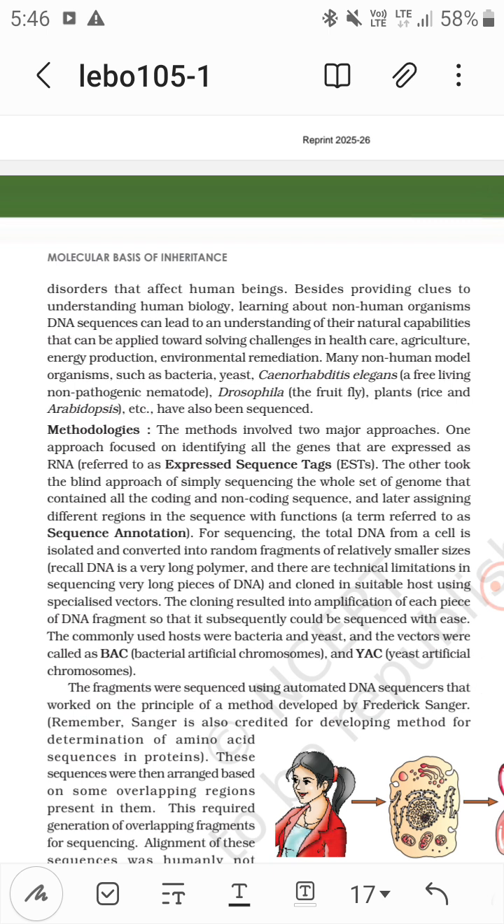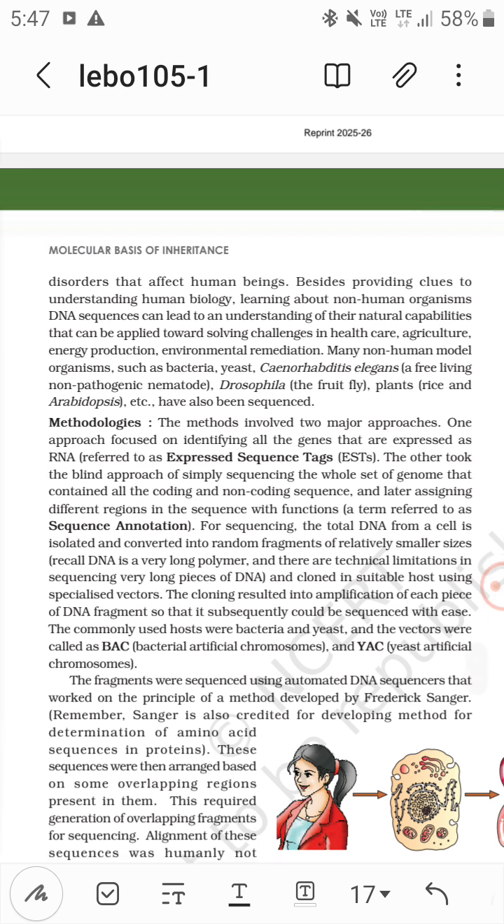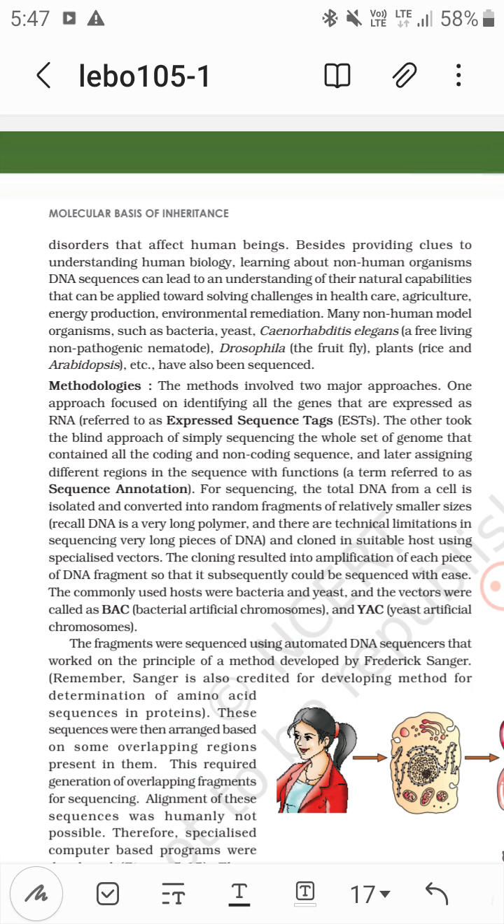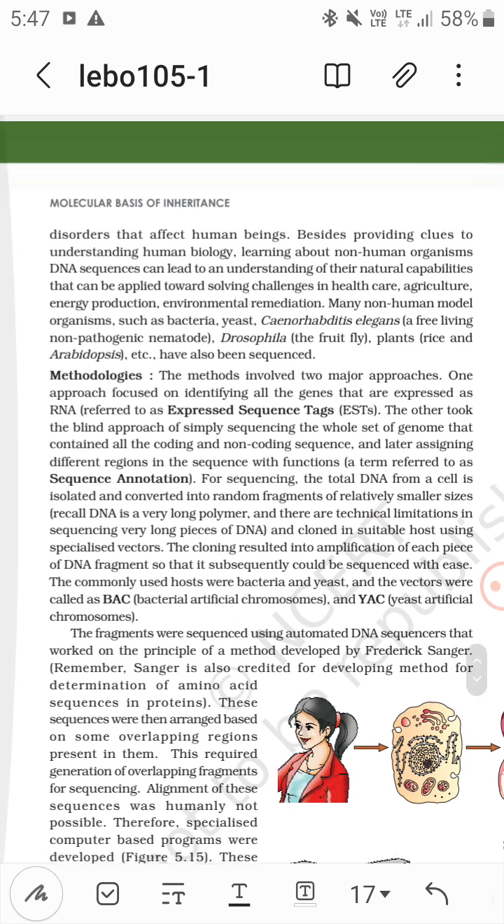Now the methodologies. The methods involve two major approaches. One approach focuses on identifying all the genes that are expressed as RNA, referred to as expressed sequence tags, ESTs.